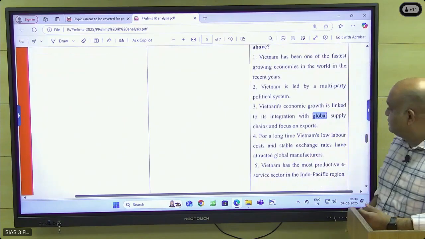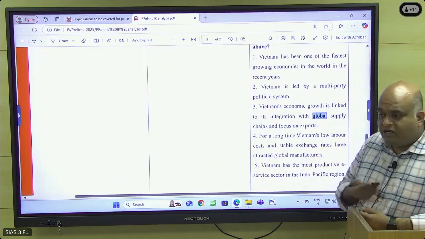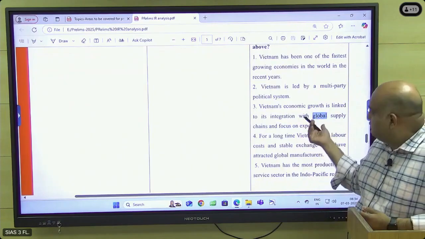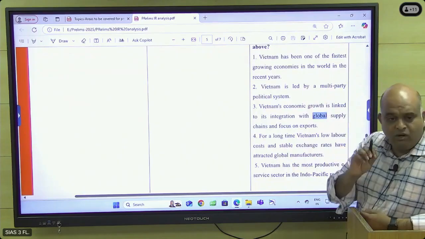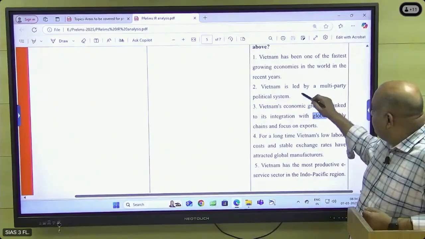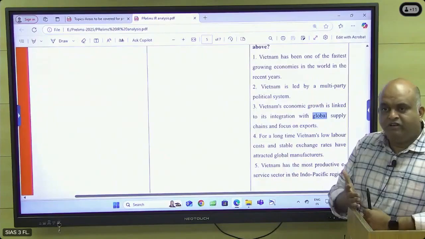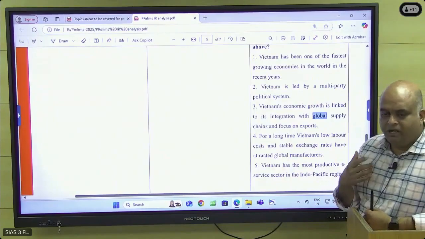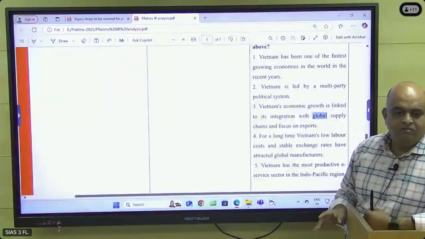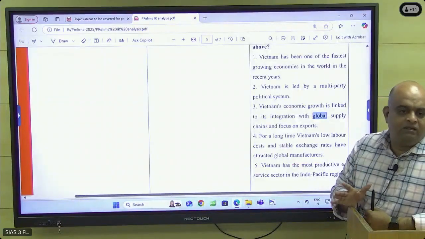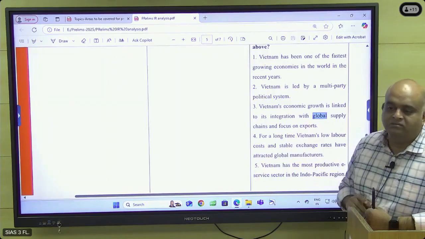By the time India was discussing selling the BrahMos missile to Vietnam, Vietnam's leaders came to India that year. So we check, regarding Vietnam they are asking a question. Vietnam is a communist country, a one party country. So if you take that it is led by a multi-party system, the answer will come actually. Even if they have given 4-5 statements, certain statements you may not know, no need to worry. One statement should definitely be wrong, which cannot be the fact. If you can identify that, the answer will come.